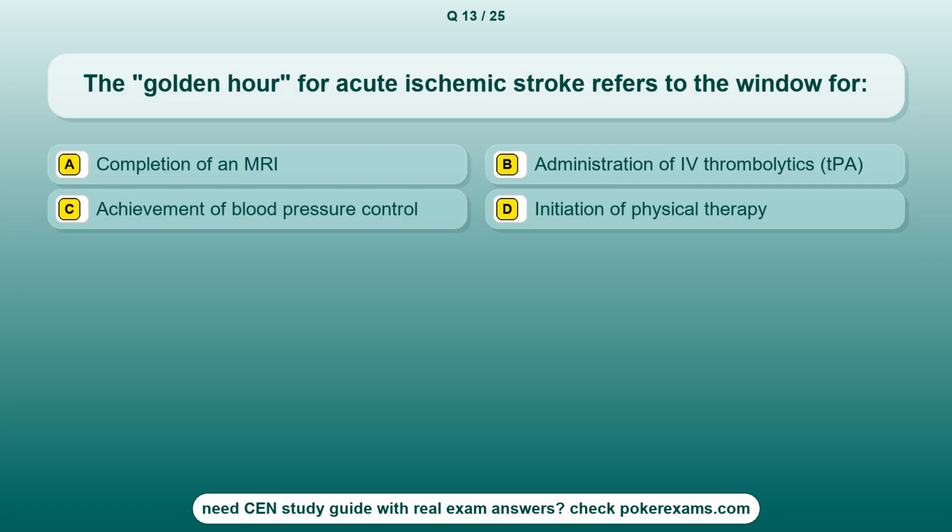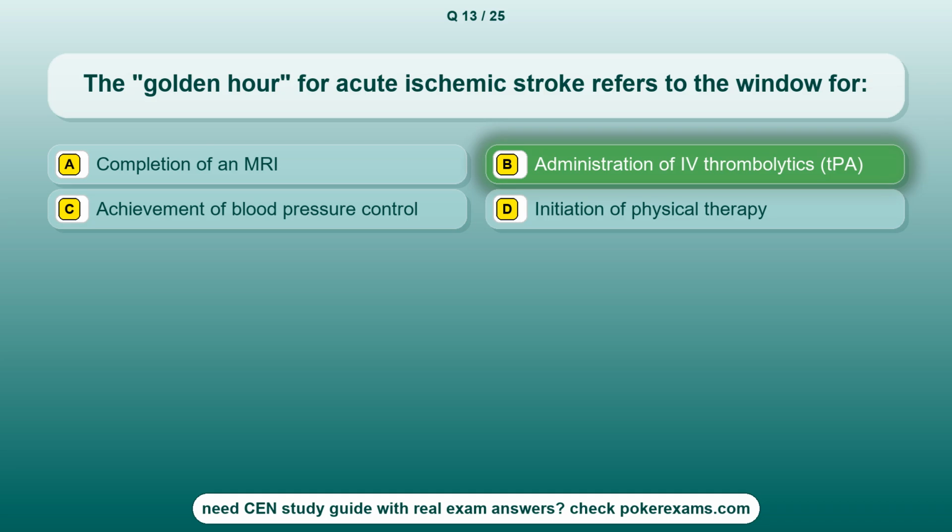Question 13. The golden hour for acute ischemic stroke refers to the window for Option A, completion of an MRI. Option B, administration of thrombolytics, tPA. Option C, achievement of blood pressure control. Option D, initiation of physical therapy.